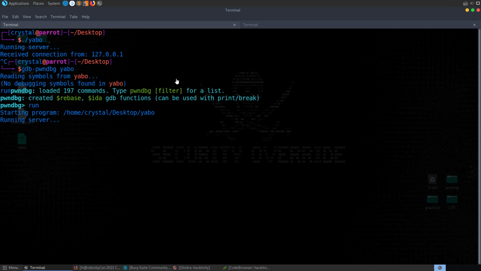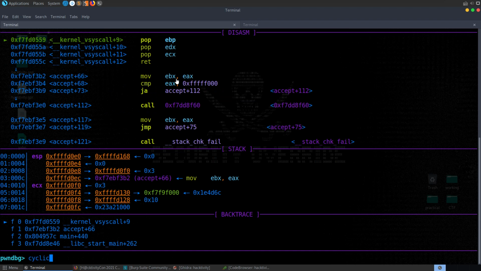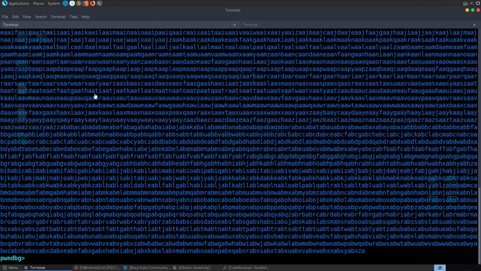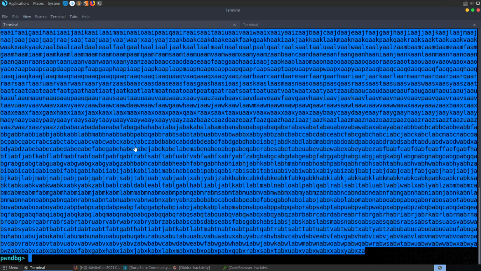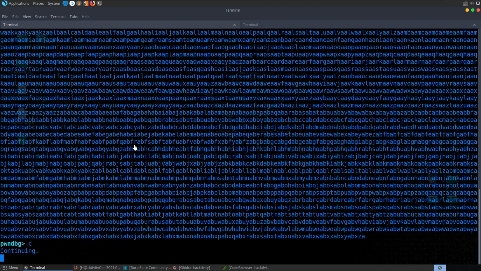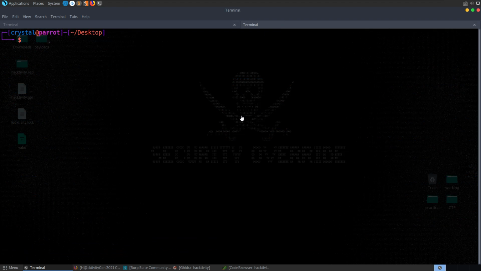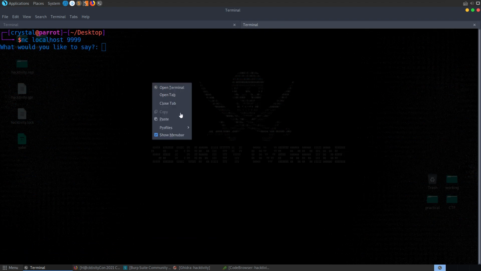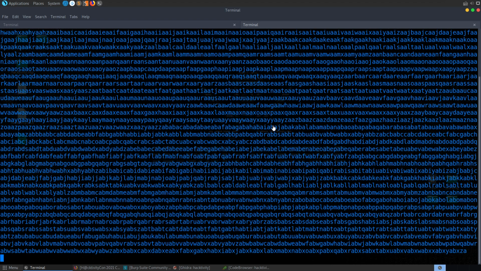In fact, let me generate a cyclic pattern of, let me do 5,000 bytes. It's not going to be needed, but let's continue the execution. Let's connect with our netcat, and let's paste in that cyclic pattern.